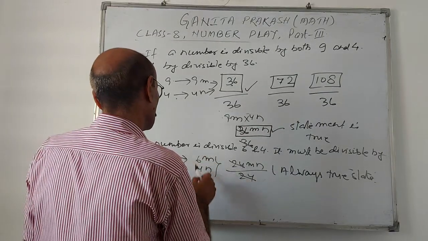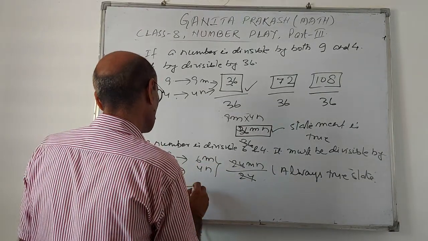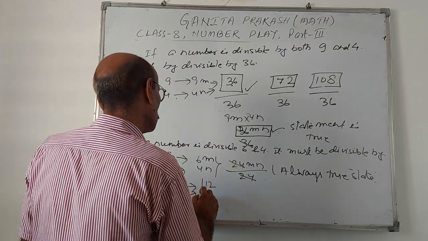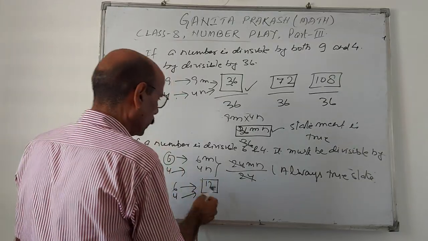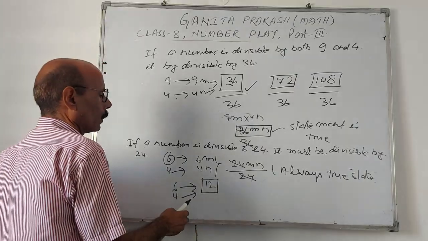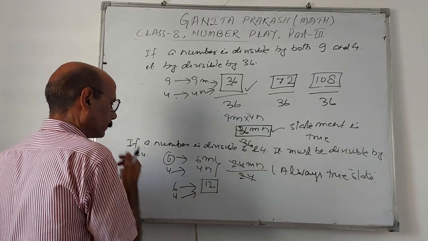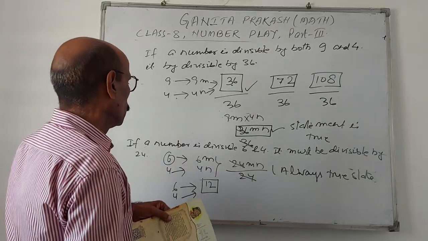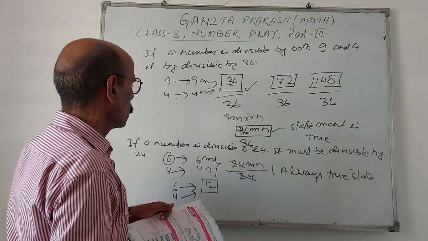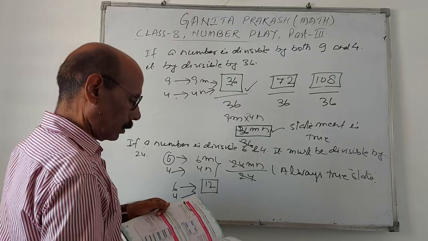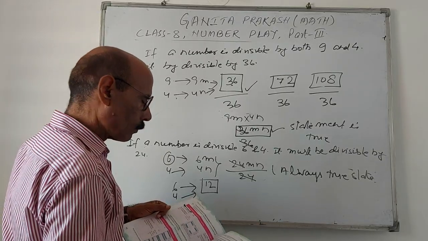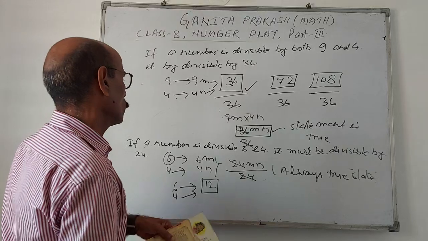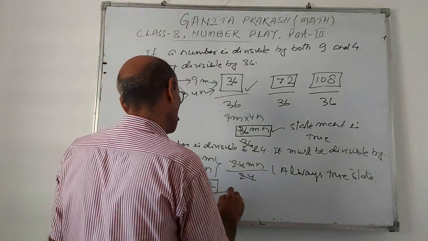So if a number is 12, then 6 fours are 24, and this is divisible by 4.